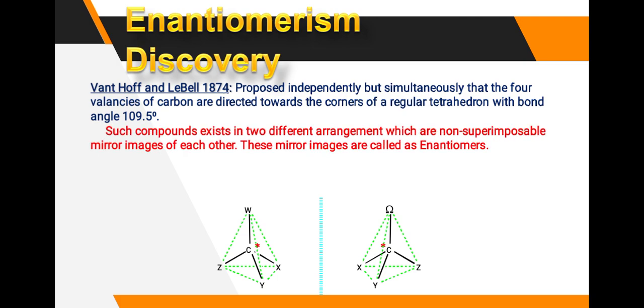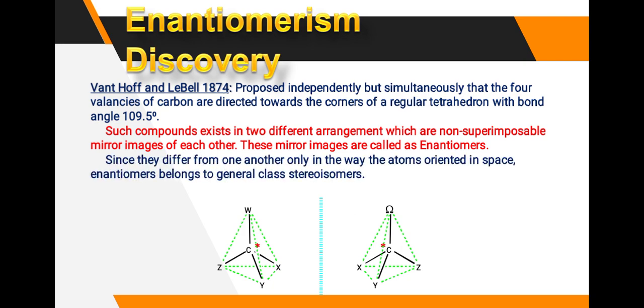Such compounds exist in two different arrangements which are non-superimposable mirror images of each other. These mirror images are called enantiomers. See here, at the top W is there, at the right hand side X, then below Y, then on the left hand side Z. This is the non-superimposable mirror image of each other. So this is called enantiomerism.